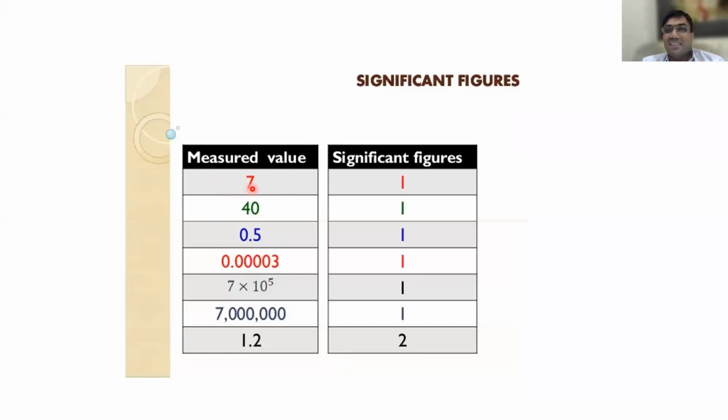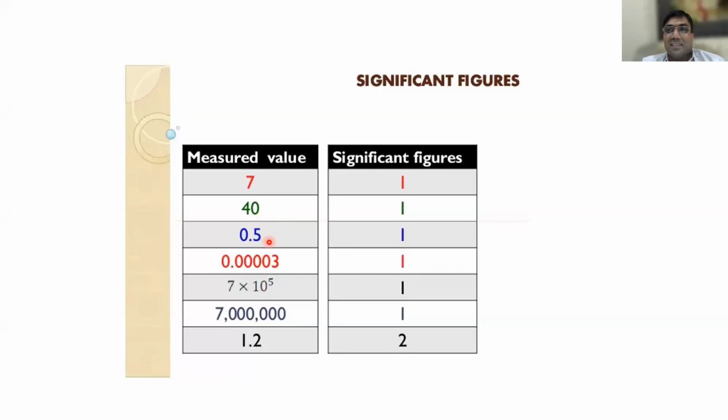So here, only one. 40, how many are there? One. What is the rule? Trailing zero without decimal. Next, this one, 0.5.